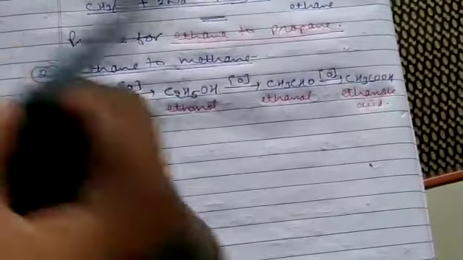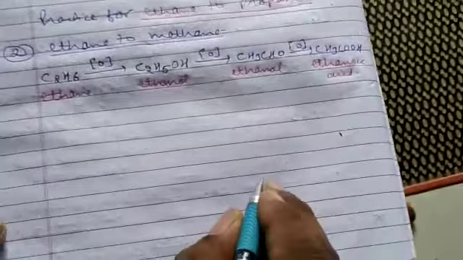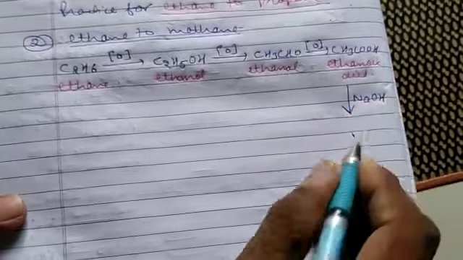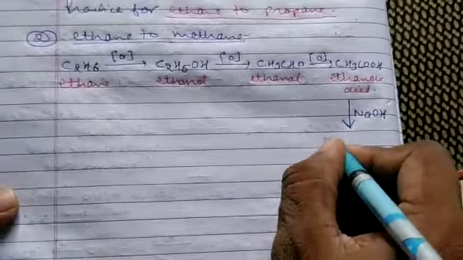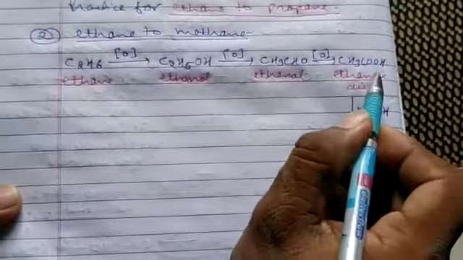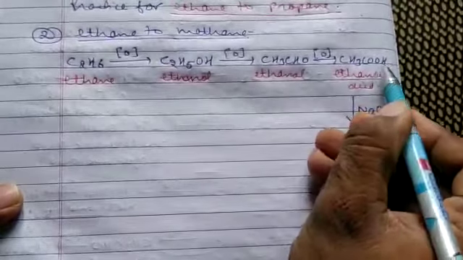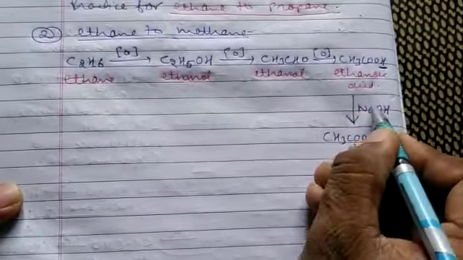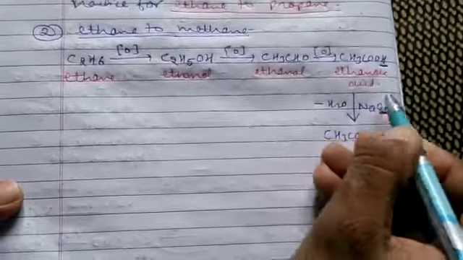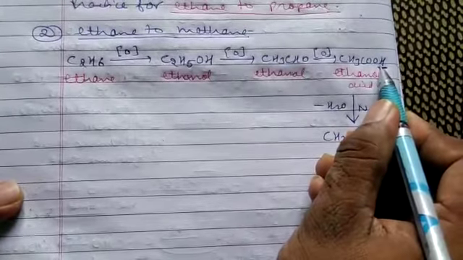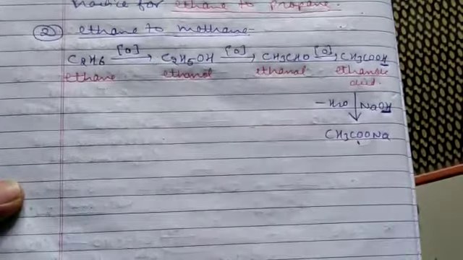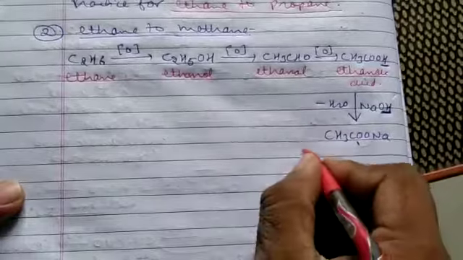Ethanoic acid, because this is an acid, you can react with a strong base NaOH to form salt. Salt is CH3COONa. This is a neutralization reaction. The H plus ion of the acid reacts with OH ion of the base to form water, and this H plus is replaced by sodium, forming sodium acetate, or its IUPAC name is sodium ethanoate.